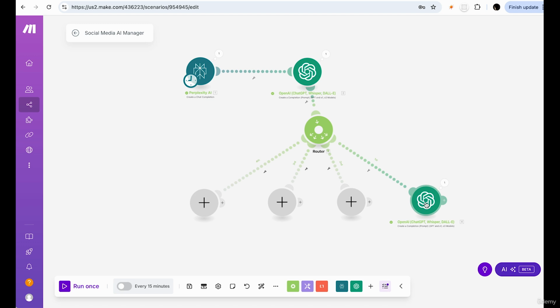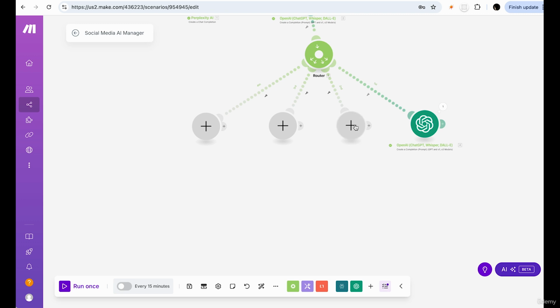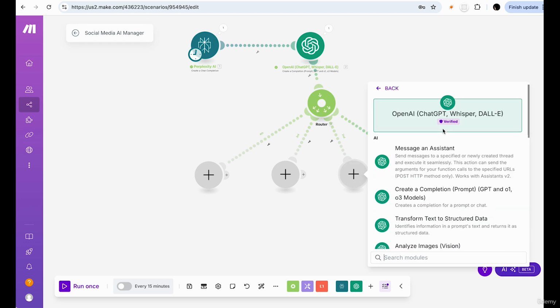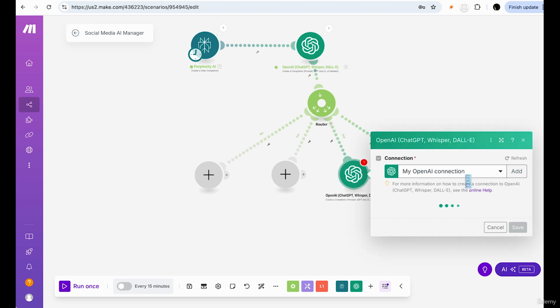So I want you to go ahead now and pause the video and create what you think should be the module for Instagram over here. Okay, did you figure it out? Hopefully you did. It's the same process. We want to use OpenAI here. We're going to create a completion, and that's it.